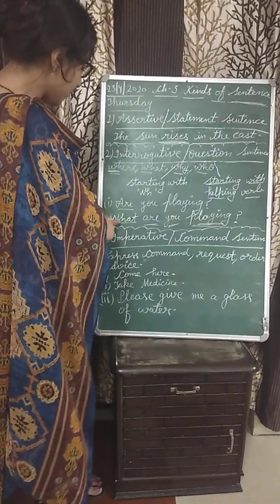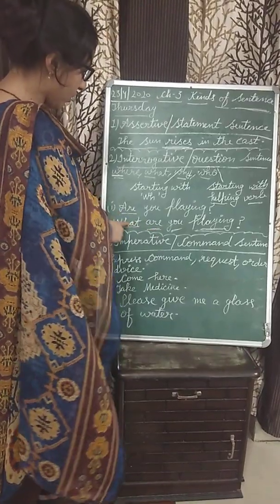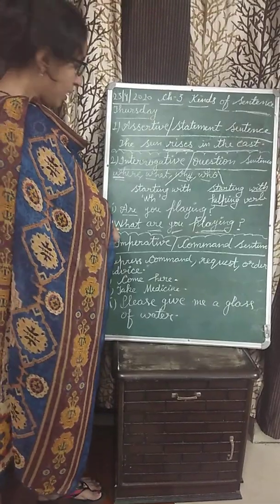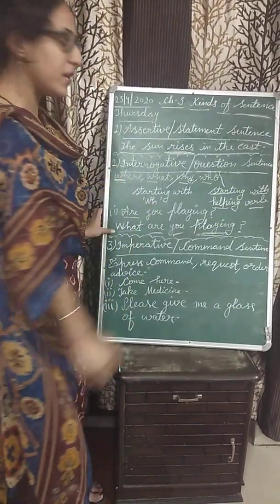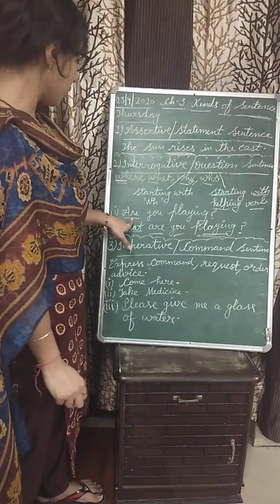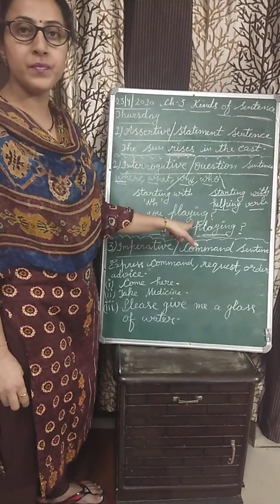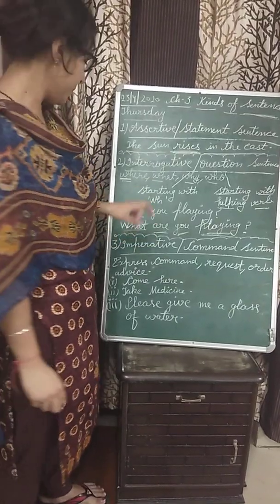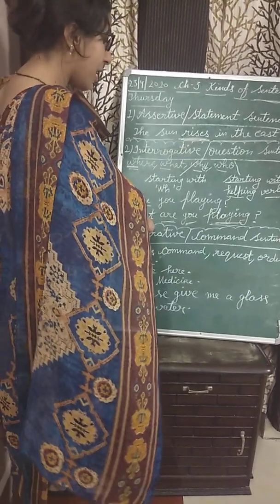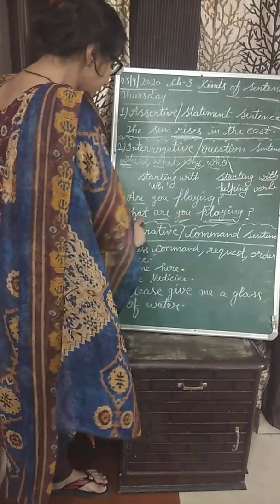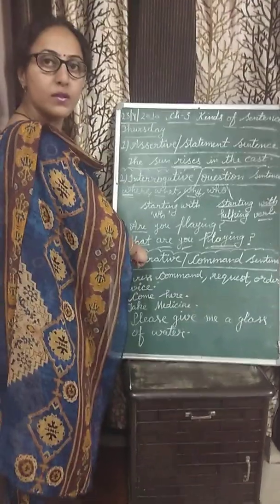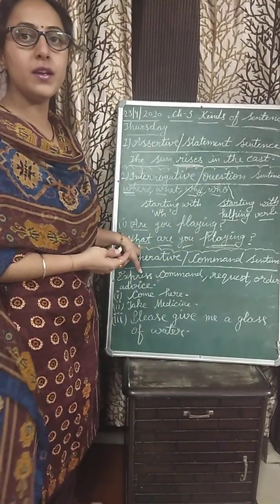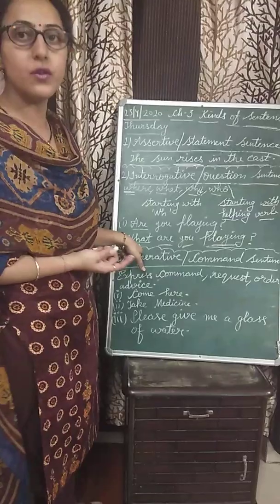And if we add the WH family word with this helping verb, this is called the interrogative sentence with WH family. What is the difference between these two sentences? In the first sentence we are asking a question, are you playing? क्या आप खेल रहे हैं? You can give the answer in yes or no. Yes, I am playing. No, ma'am, I am not playing. In the second question I am asking about what game you are playing. What means what game are you playing? Now you can give the answer, I am playing cricket.